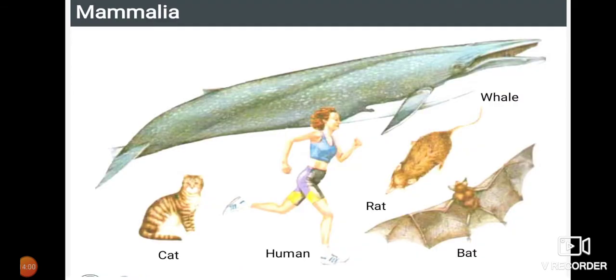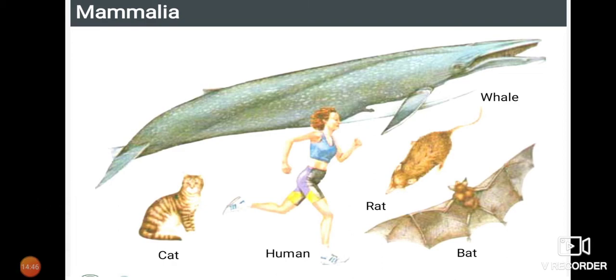So here are certain pictures they have given. Mammalia are warm-blooded organisms, and we respire through lungs, and even through the skin. We have a diaphragm for the easy movement of our lungs. As I already told, we give birth to young ones, and we have a well developed brain. We also have pentadactyl limbs, that is five digits in our hands and in our legs. Our forelimbs are modified into hands and our hind limbs are modified into legs. And we also have nails.